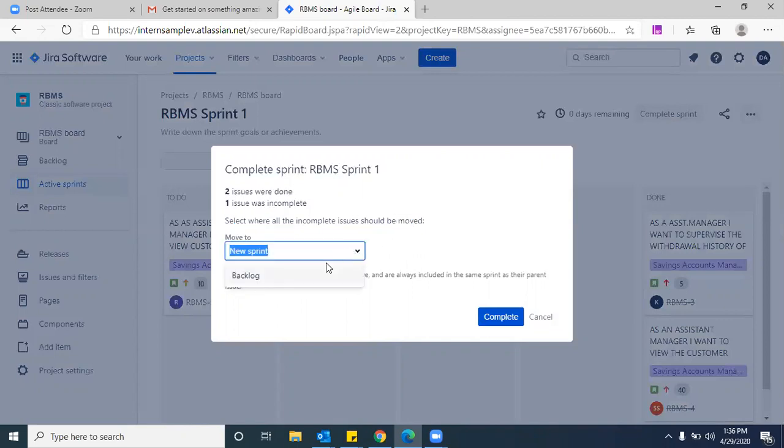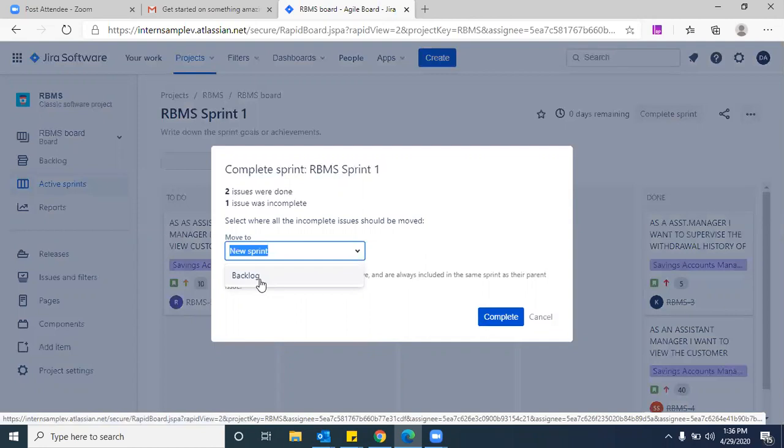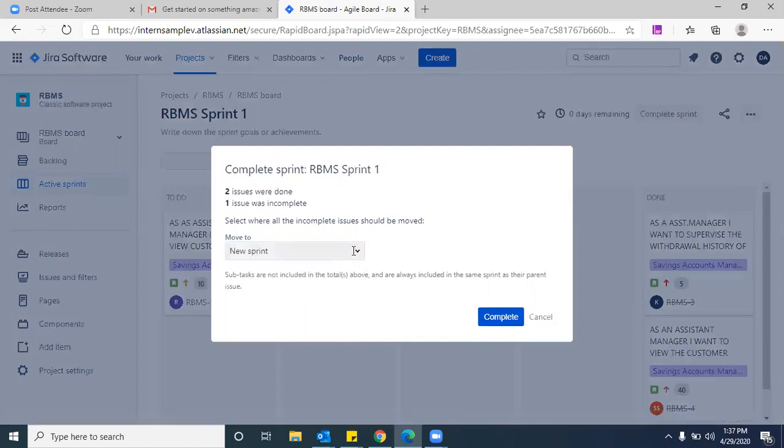See, it is asking whether you want to move it to the backlog. Backlog is nothing but where we don't have grooming, so you can move it there and discuss again, and come up with the next sprint. If it is because of time, straight away you can move it to the new sprint.